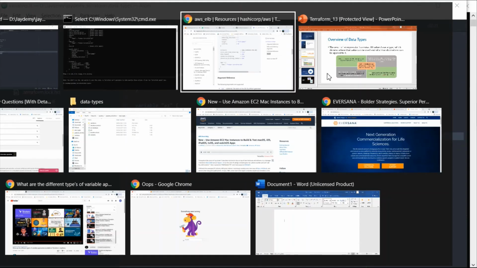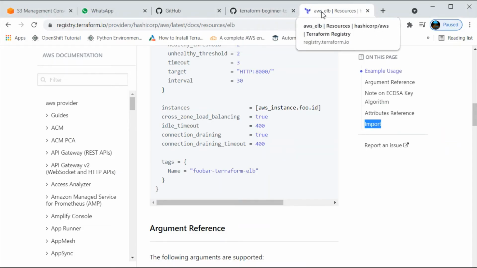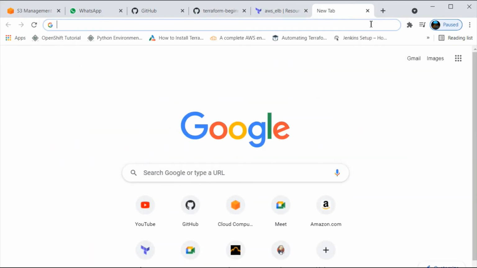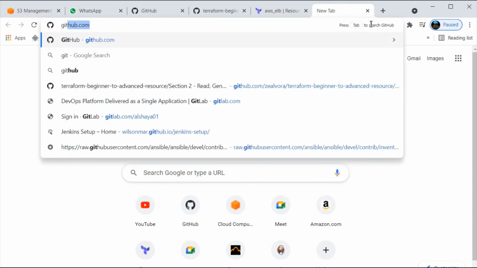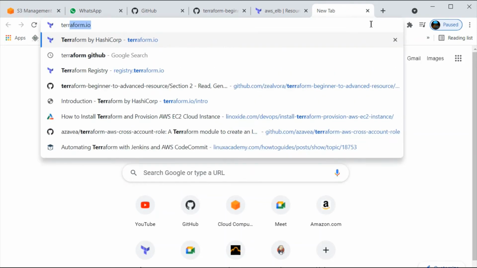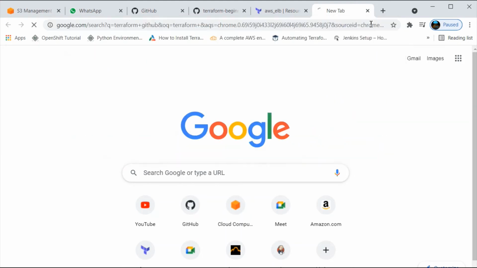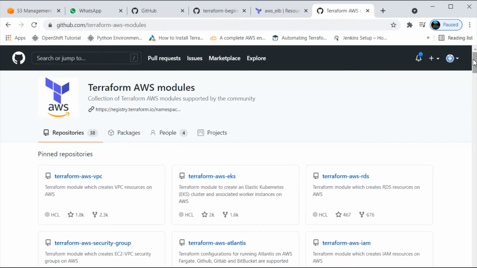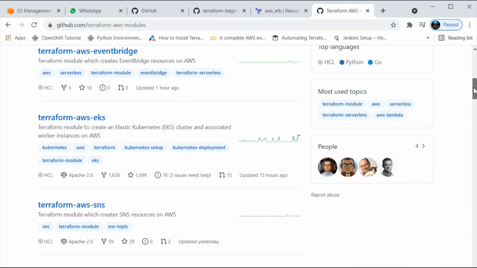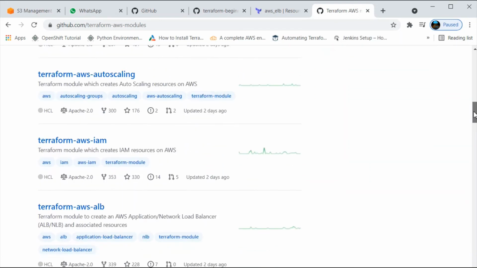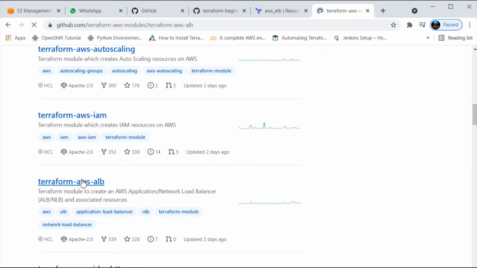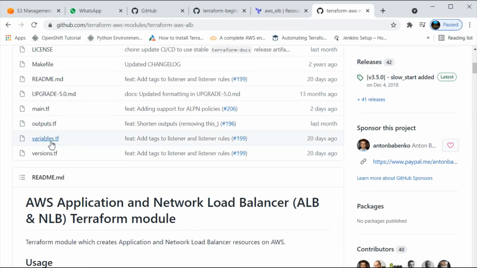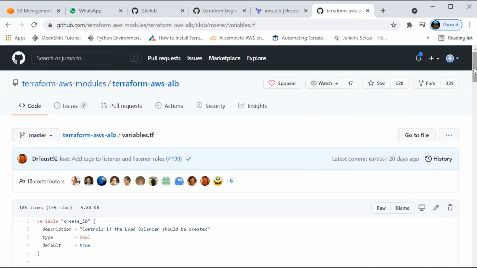I will show you one example for AWS ELB from the GitHub. Okay, I can show you. Terraform GitHub. You can see here Terraform AWS modules. We can see under this one. So today we discussed about AWS ALB, right? Application Load Balancer, ALB. So you will see the same thing. Yeah, you can see for ALB. Under this one you can see the variables which they have, how they have defined. By this you will easily understand.